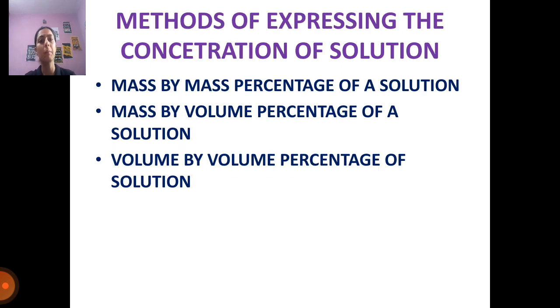Now, there are different methods of finding the concentration of a solution, like mass by mass percentage, mass by volume percentage, then volume by volume percentage. We will discuss all these methods with examples in our next lecture.